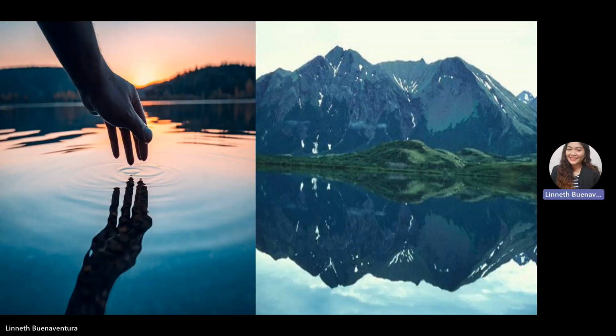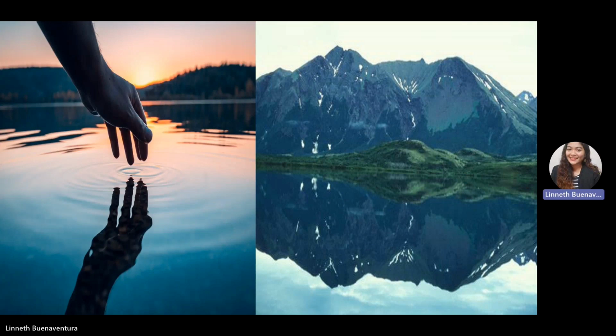These are examples of reflection. We see our hand's reflection in clear water, a river, or a lake. Also, in this one we can see clearly the reflection of the mountain within the lake.